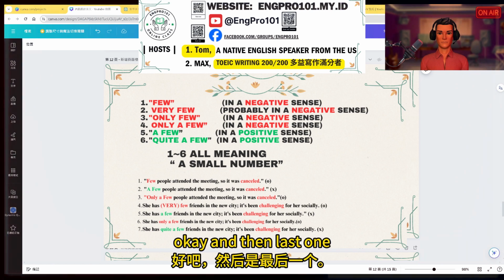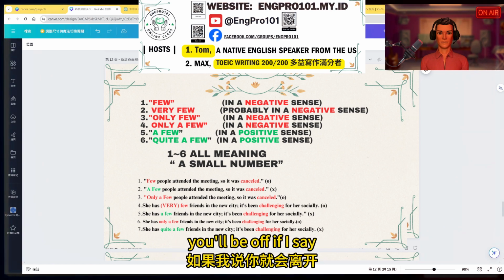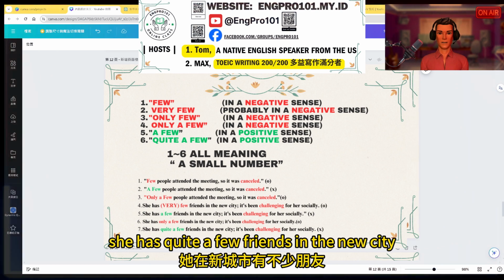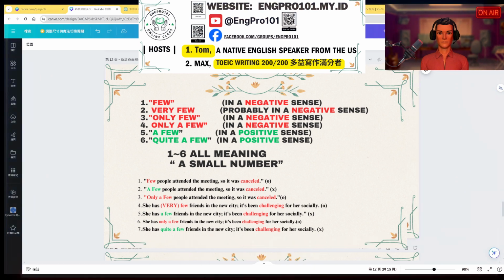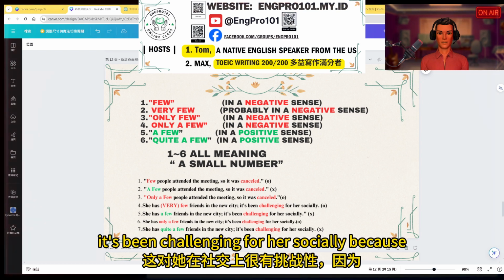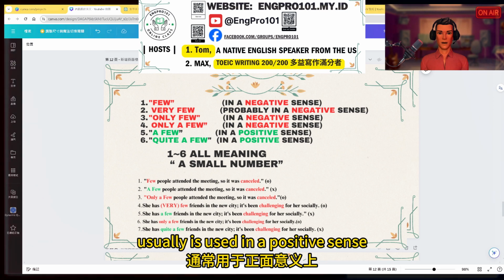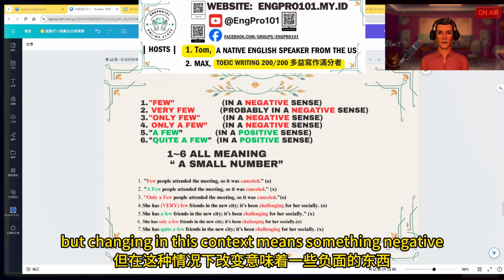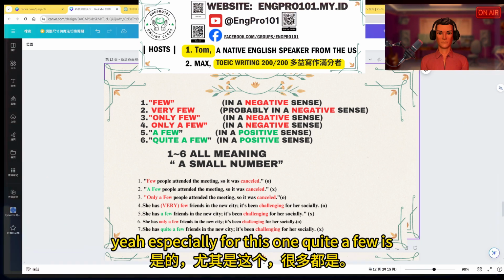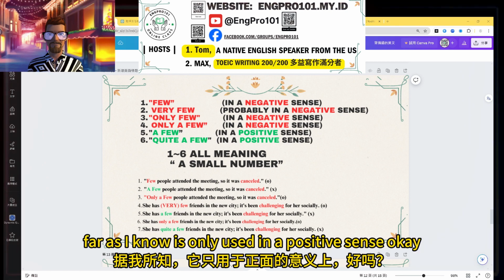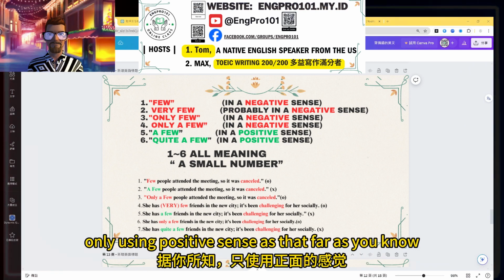And then the last one, it will be off if I say she has quite a few friends in the new city. It's been challenging for her socially, because quite a few usually is used in a positive sense, but challenging in this context means something negative. Especially for this one, quite a few, as far as I know, is only used in a positive sense. Okay.